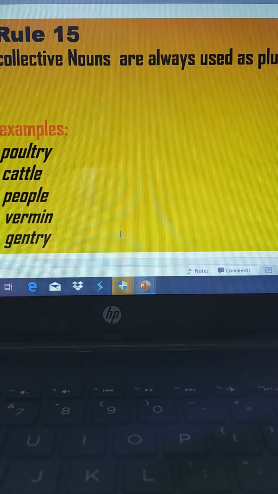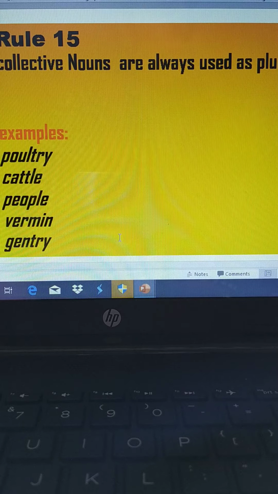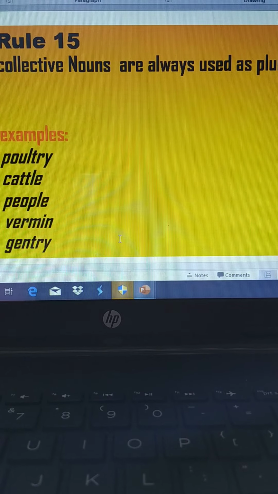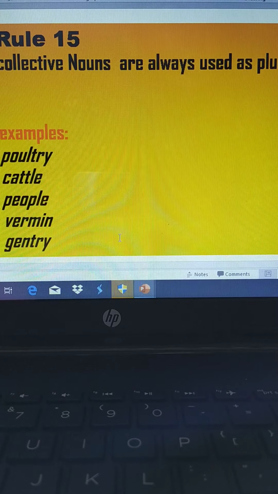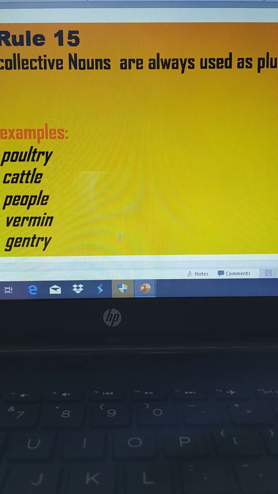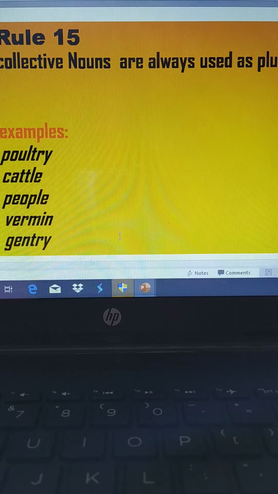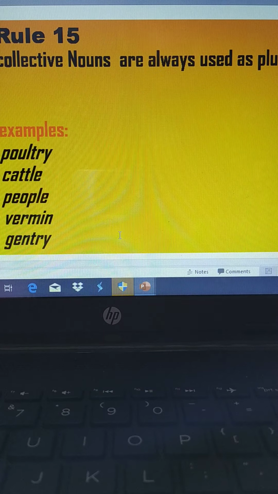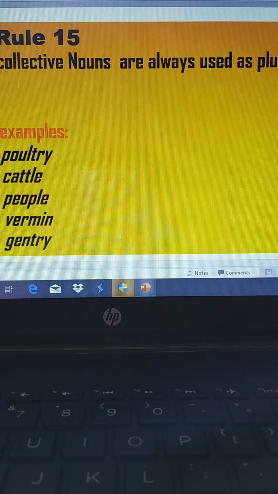These poultry are mine. You can see these words are used for the plural form, never for the singular form. Whose are these cattle? Are is also used for the plural form, never for a single animal, right?